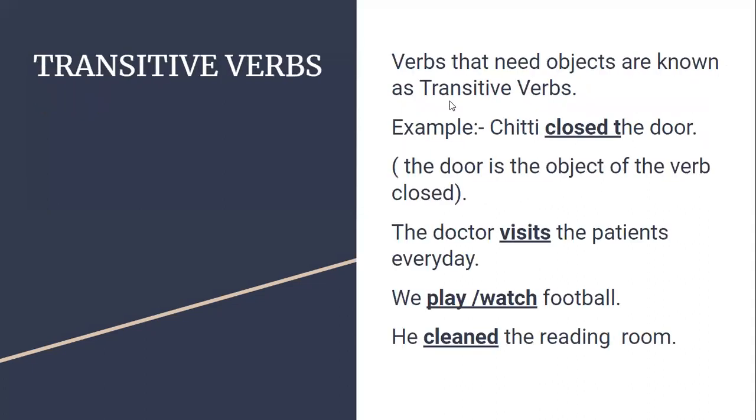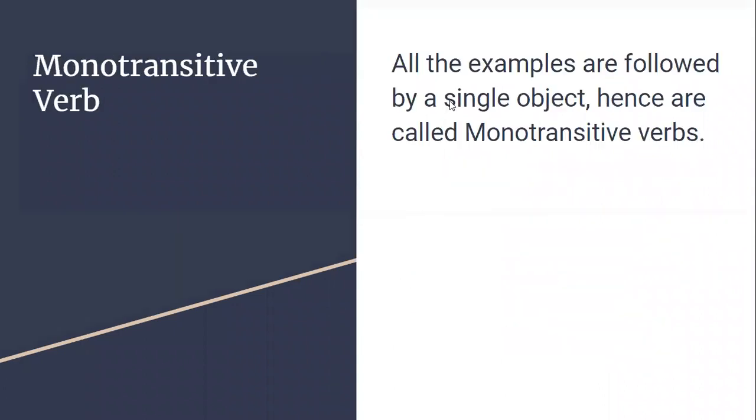Which examples do you see? Chitty closed the door. There is only one object. The doctor visits the patients. There is only one object. We play or we watch football. There is only one object. He cleaned the reading room. Reading room is the only object. So since all these examples have only one object, we call these verbs monotransitive verbs. That means the verbs which are followed by a single object are called monotransitive verbs.